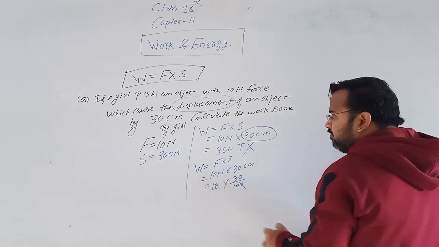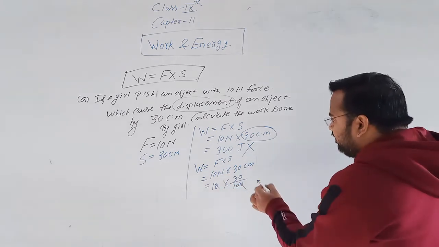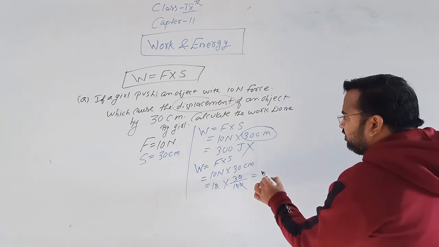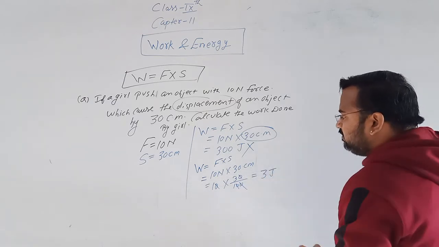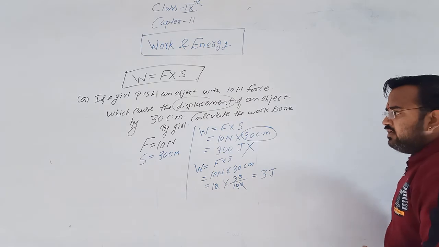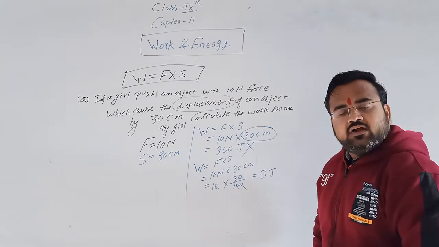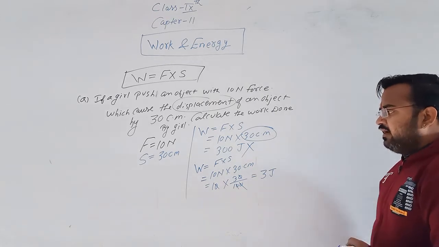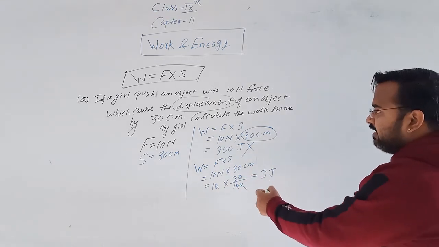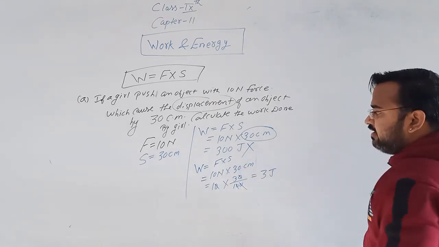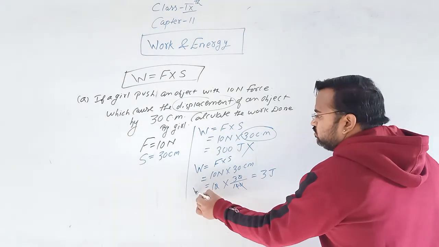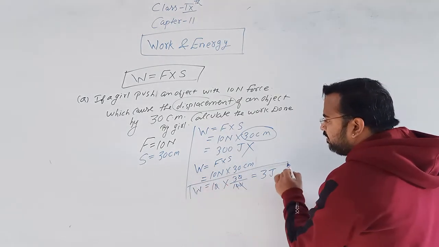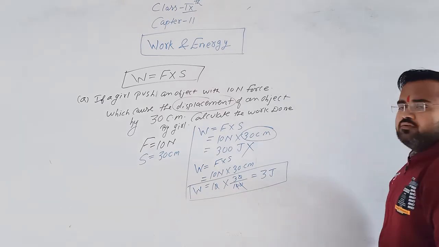So 0 and 0 get cancelled, and 3 and 3 get cancelled. So the work done is 3 joule. Centimeter is converted into meter by dividing by 100. Work done is 3 joule.